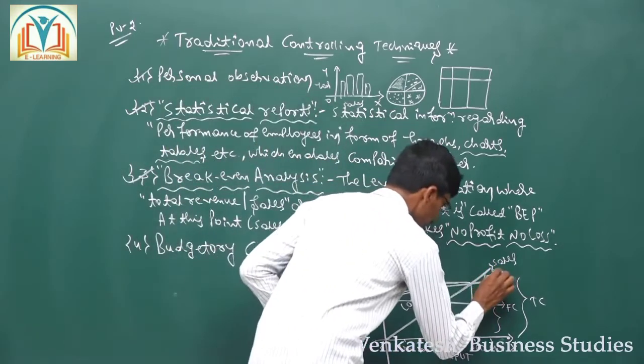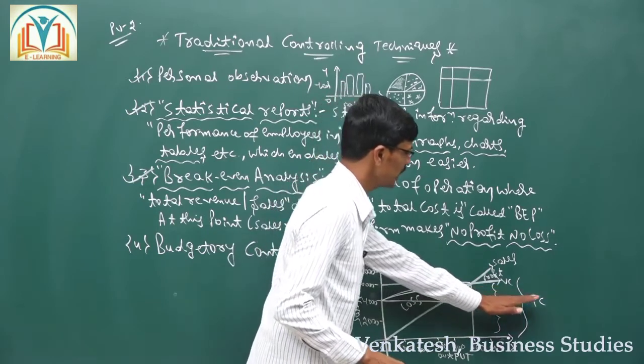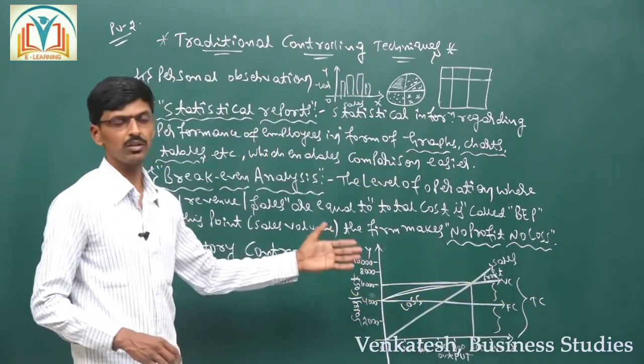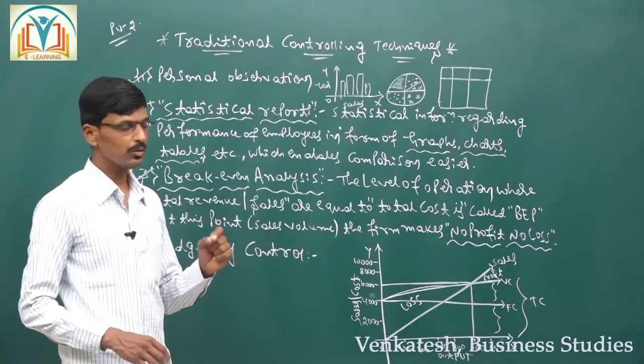When you include fixed cost and variable cost, it comes to total cost. That is, total cost is equal to fixed cost plus variable cost.